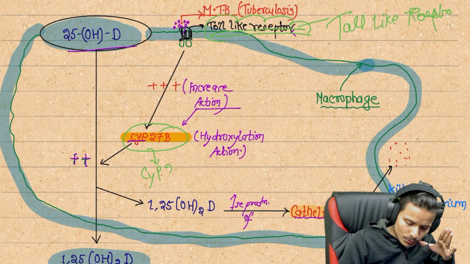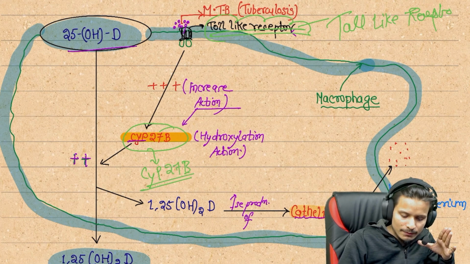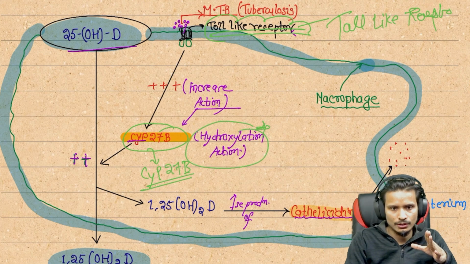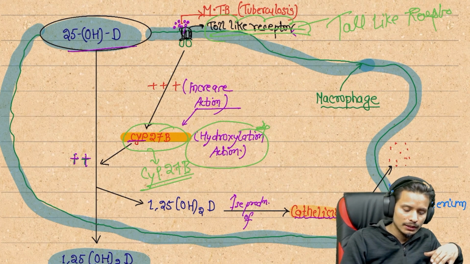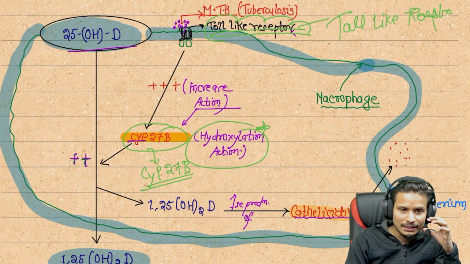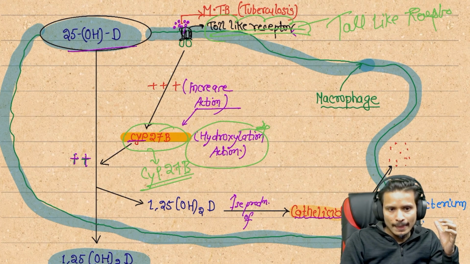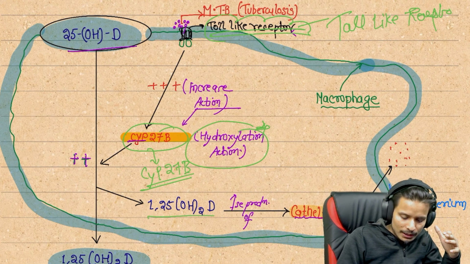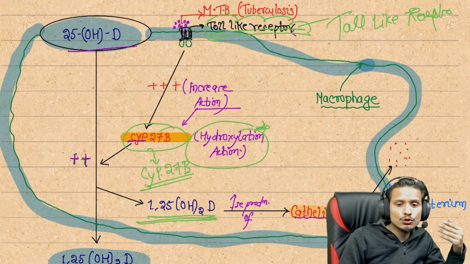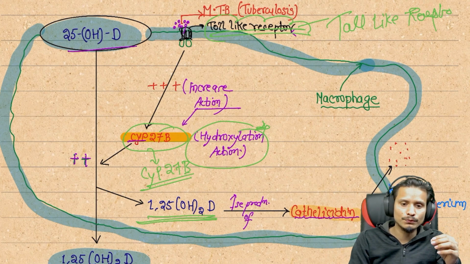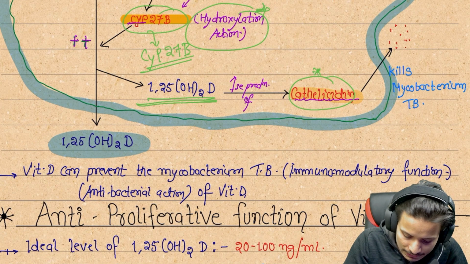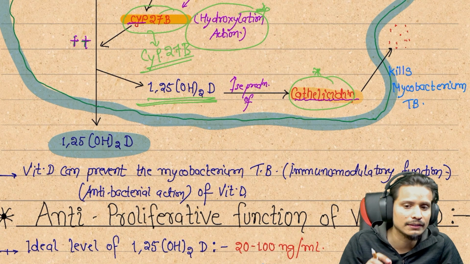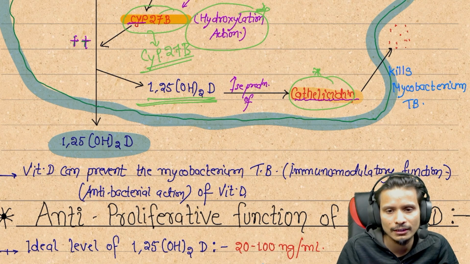Cytochrome P27B is going to be activated by hydroxylation. If the toll receptors are activated, this cytochrome P27B is going to activate it and convert it, and this cytochrome P450 will be activated by vitamin D. After the activation, vitamin D leads to an increase in the production of a special type of cathelicidin. We can see cathelicidin will be activated, and this cathelicidin is going to kill the pathogens.